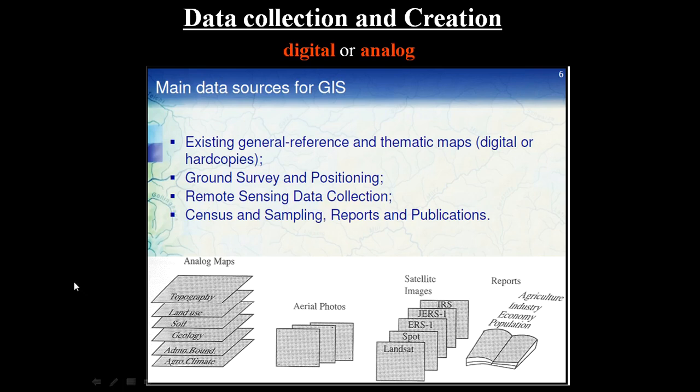Then the fourth level is where some reports are already available, and from those reports you are going to create some secondary data. In this current lecture, I am trying to show you how to do this using publications. That is, if you have a good literature review of a particular research problem, from those publications we can create a database. I'll show this with one example which I have worked on.